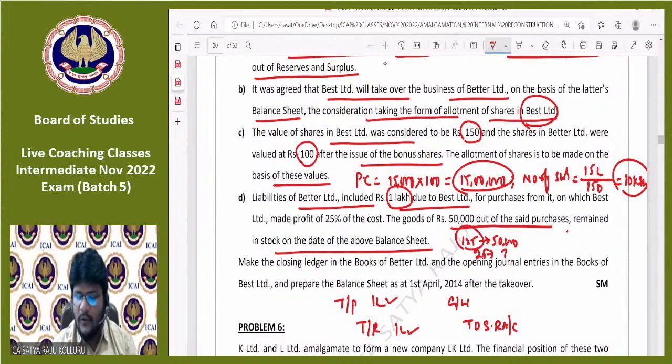Sir, how do you know which is 125, sir? It is clearly given that it made a profit of 25% on the cost. If you assume 100 rupees is the cost, add 25 rupees, 125 will be the selling price. Now this 50,000 is at selling price. So for 125, if it is 50,000, then for 25, how much is it, guys? 10,000.